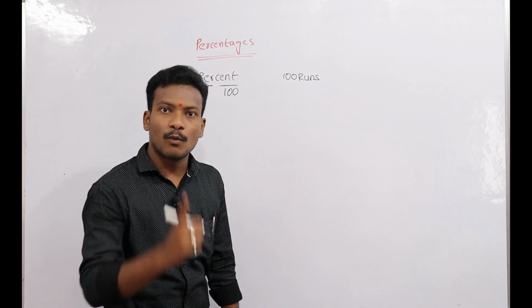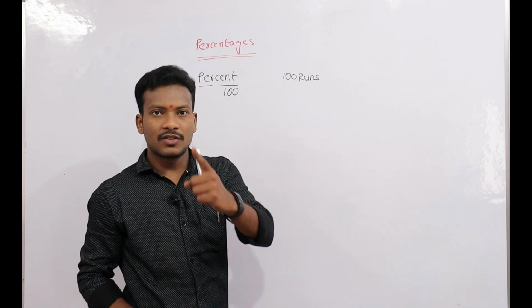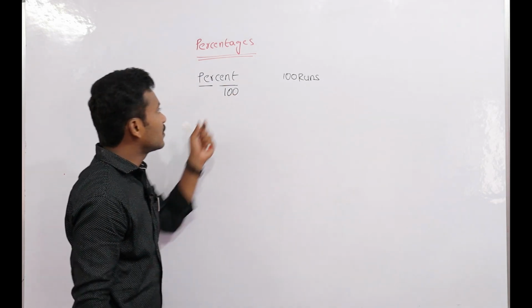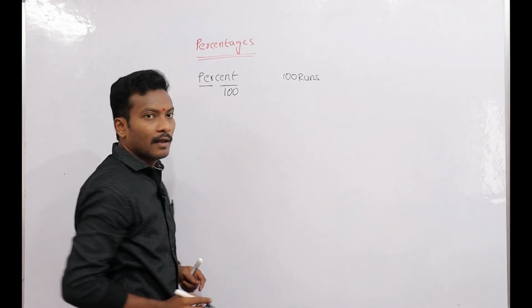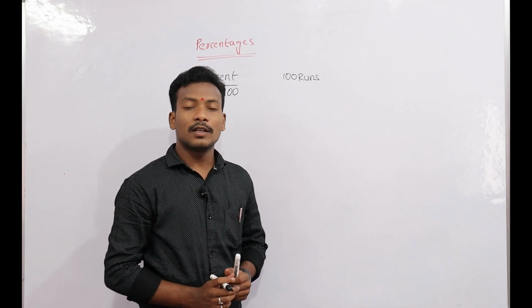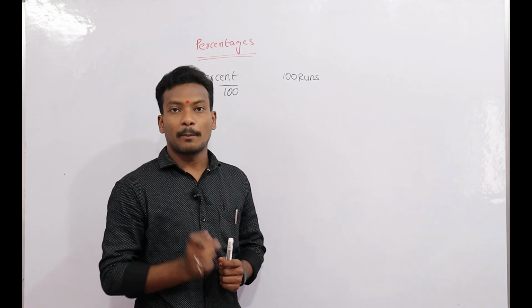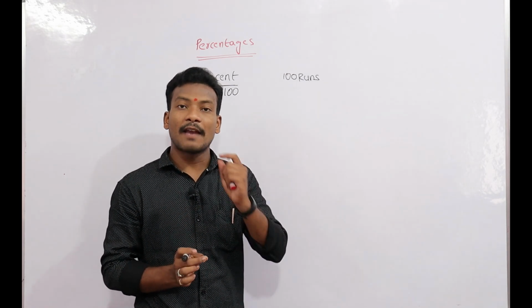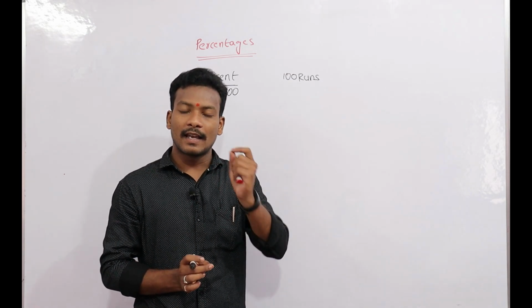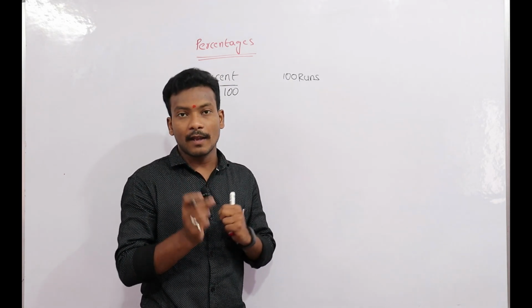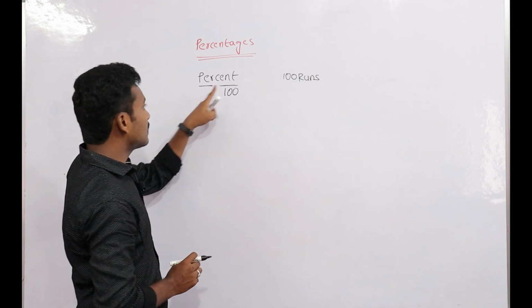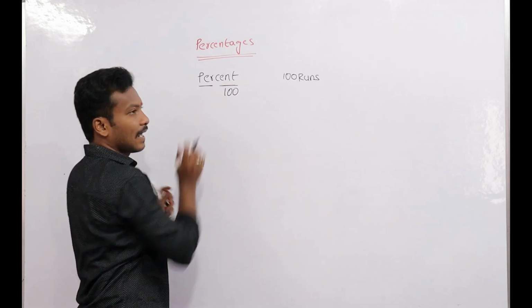He makes one century. Cent means 100. Per: I am getting 20,000 rupees per year, that means every year he gets 20,000. Per means depending upon.